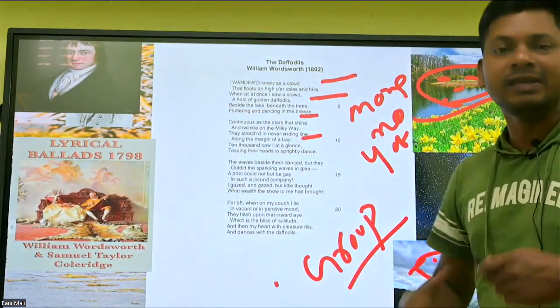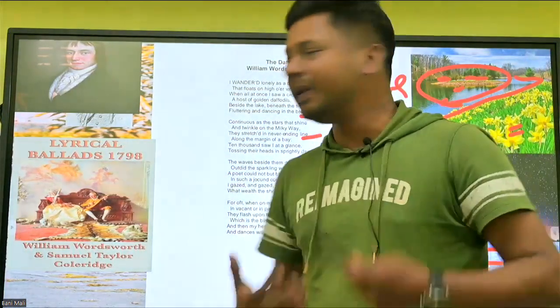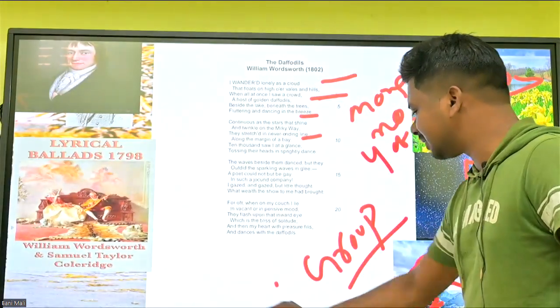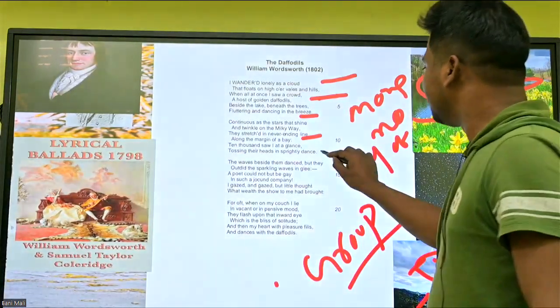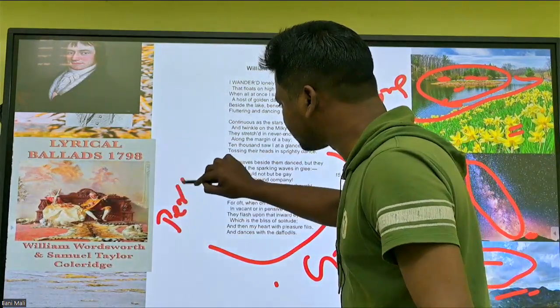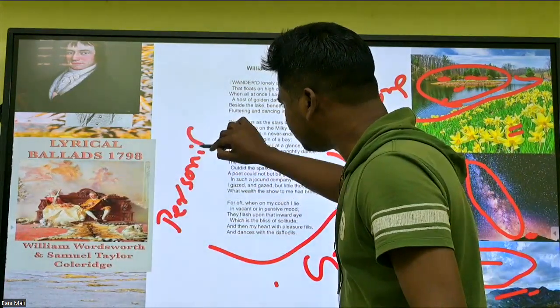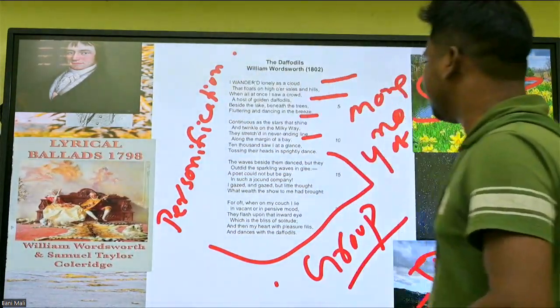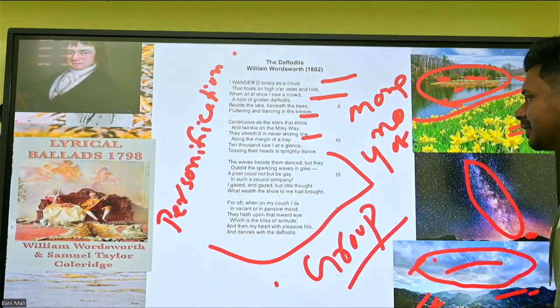Sprightly means lively. Okay, happily they are dancing just like human beings. And here he compares them with human quality. So it becomes personification, a poetic device, personification.